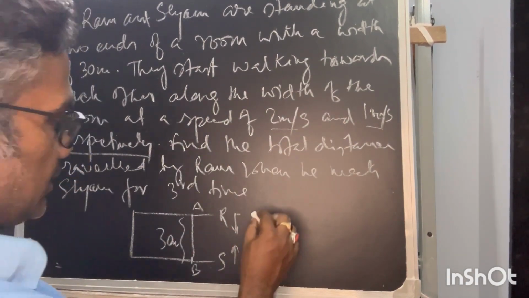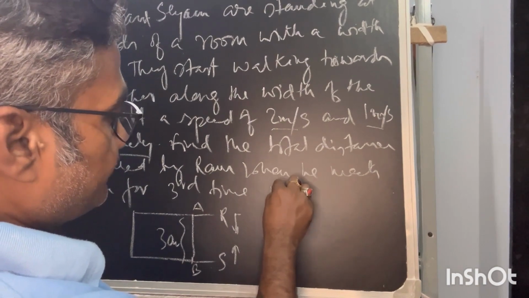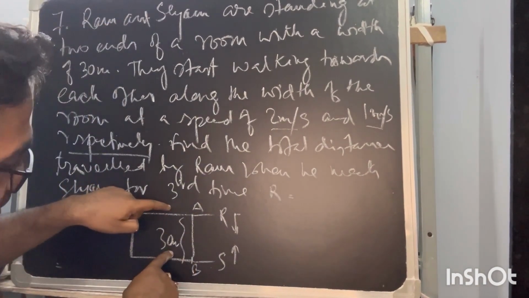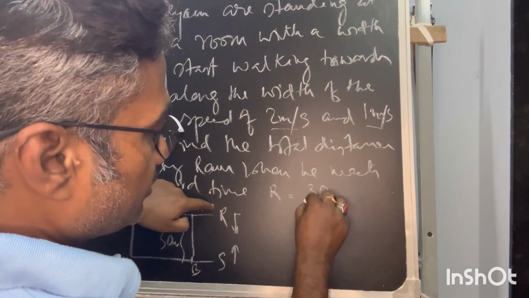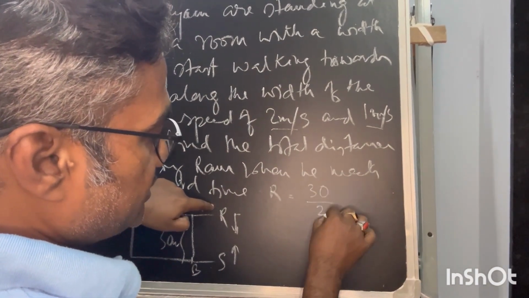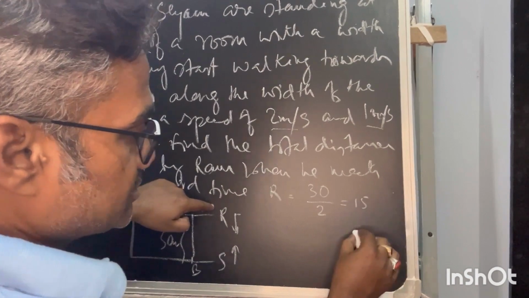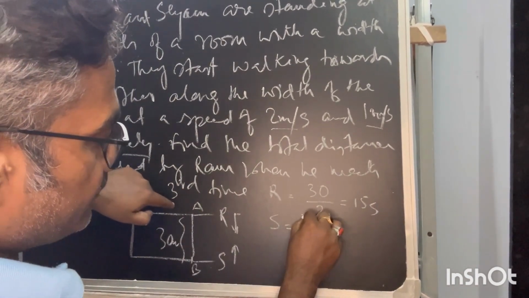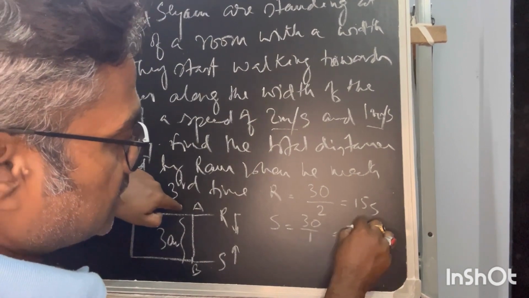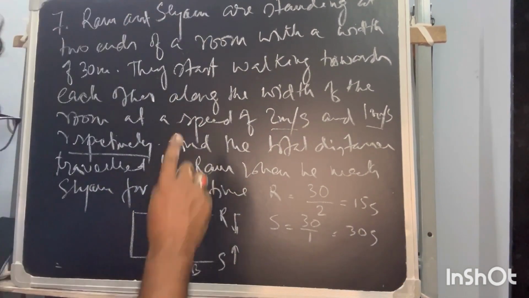Now let me understand one thing. Ram moves 30 m. In how much time? Distance divided by speed is equal to time, so 15 seconds for his first round. Whereas Shyam moving 30 by 1 takes 30 seconds for the first round.